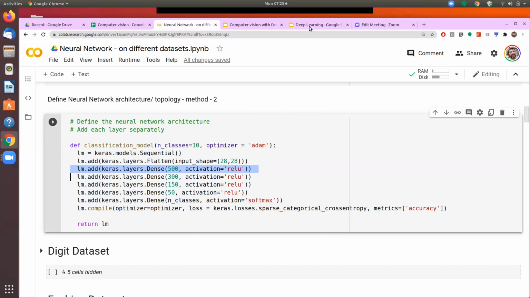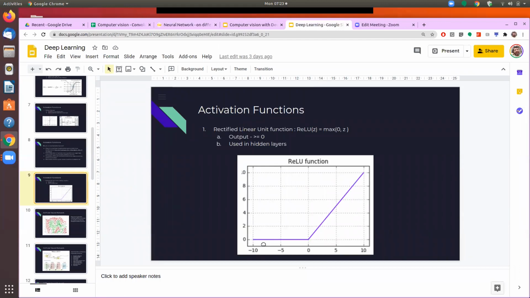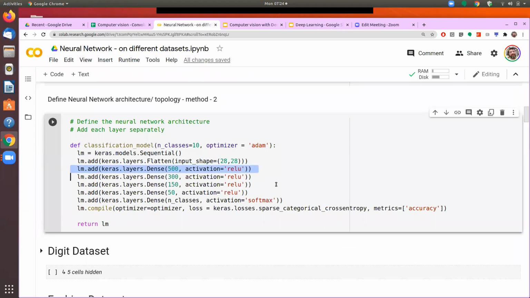And ReLU activation means that it will bring the output into this shape. Anything which is less than 0 will be brought to 0. So if you see here, anything which is less than 0 will become 0, and anything which is more than 0 will retain its own value. That's a very simple function, but it's found to be a very useful function. And in almost all the cases, all the hidden layers will have a ReLU function. Similarly, we define the next layer and the next layer and the next layer.